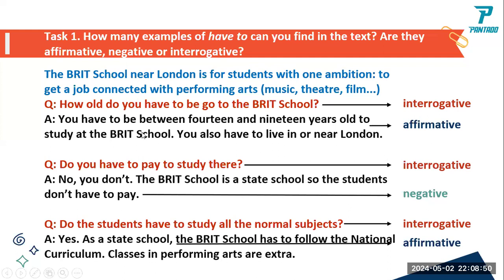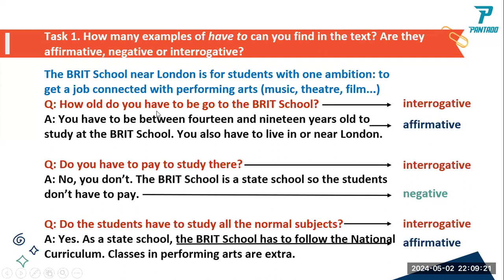So here, look at this one. You might be thinking, why does it say has to? Because what we are talking about here is the school, singular. But here, the school is a state school, so the students, what they're talking about here is students, not the school. That is why we use have to. So the students don't have to pay. This is students, plural, so we have to use have to pay.